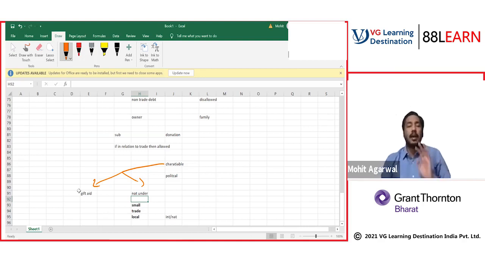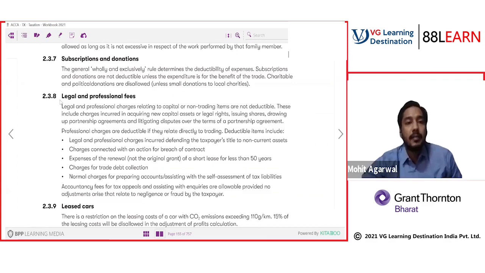Charitable donations to international and national charities are disallowed. Charitable donations to local ones can be allowed if they are for trade purpose and small. And political donations are disallowed. I hope this point is clear.